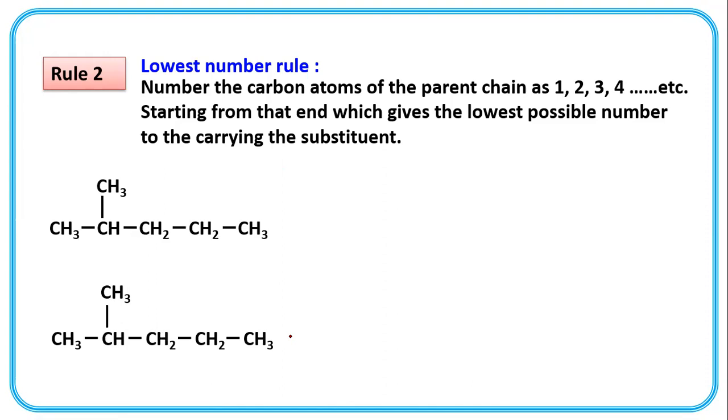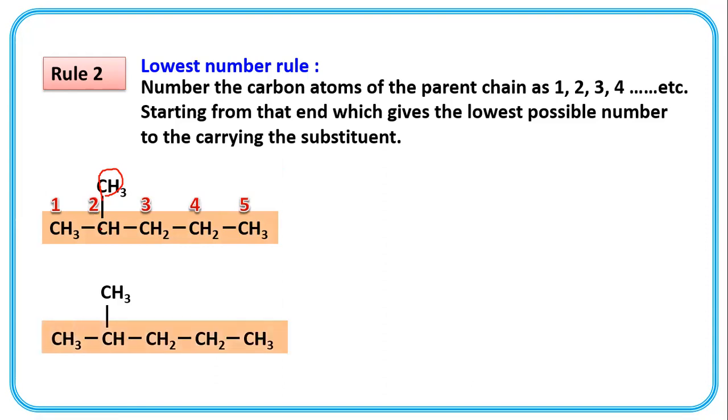See in this example, 1, 2, third carbon, fourth, fifth carbon. Here the side chain, this methyl group, is present on the second carbon. Now see, for another numbering, this is first, second, third, fourth and fifth. So this methyl group is present on the fourth carbon. This carbon is the fourth carbon.